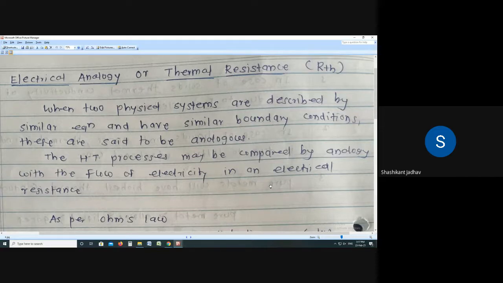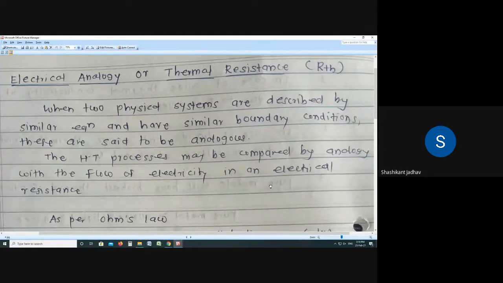That means for two physical systems, the equations should be the same and the boundary conditions should be the same. At that time we say that the two physical systems are analogous to each other. Understood? When two physical systems have the same equations and the same boundary conditions, then we say they are analogous to each other. So write down what is meant by electrical analogy.